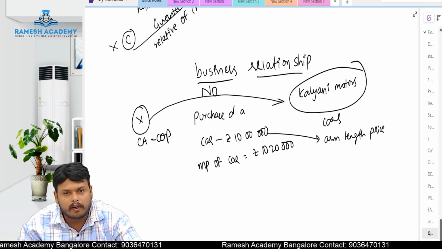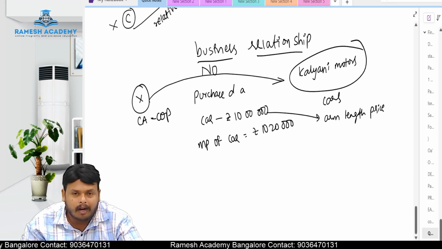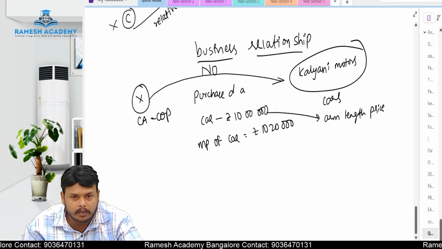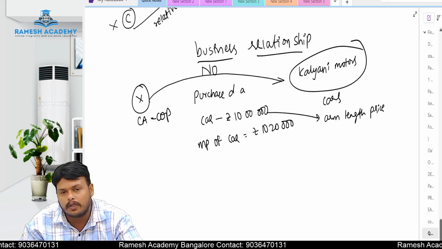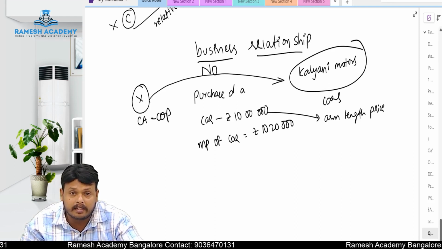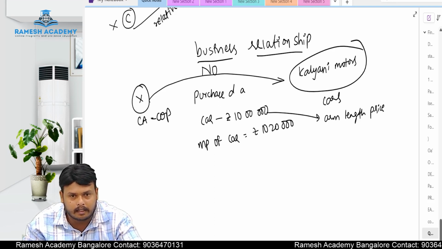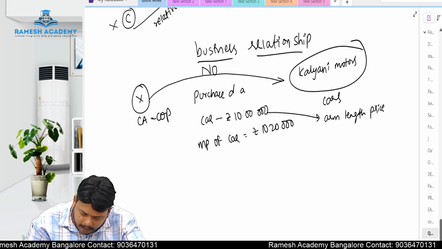This price we will call an arm's length price, a business arm's length price. Arm's length price is nothing but the market price. The market price is 10 lakhs 20,000, and he purchased at 10 lakhs. He negotiated and got a discount of 20,000. Here we cannot say there is a business relationship between X and Kalyani Motors. He is a customer and he is a seller. That's all.